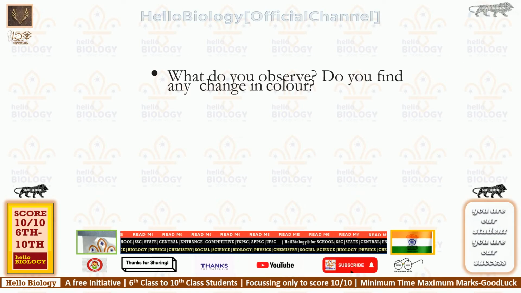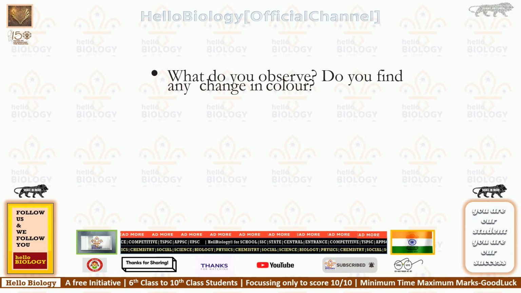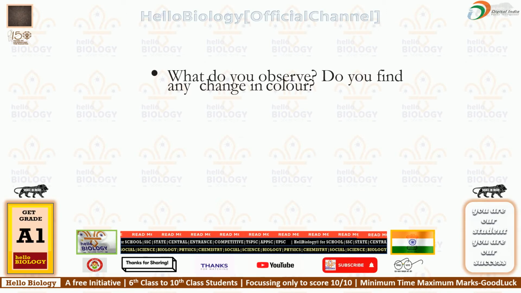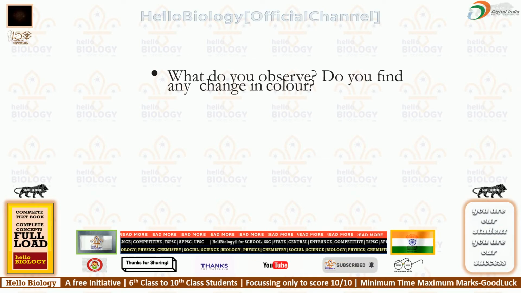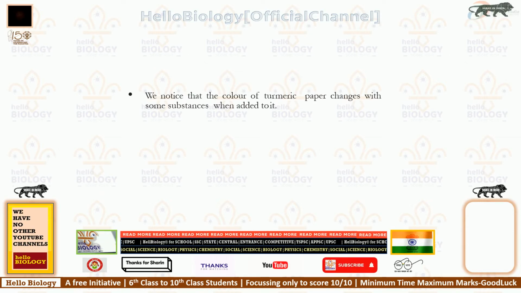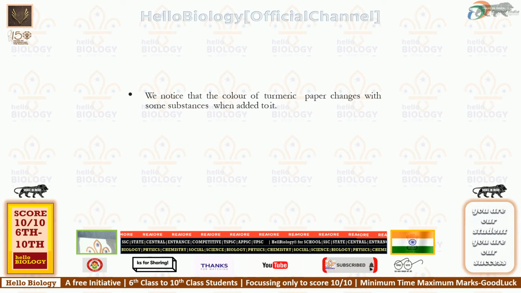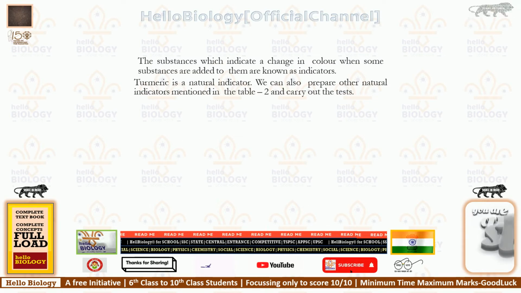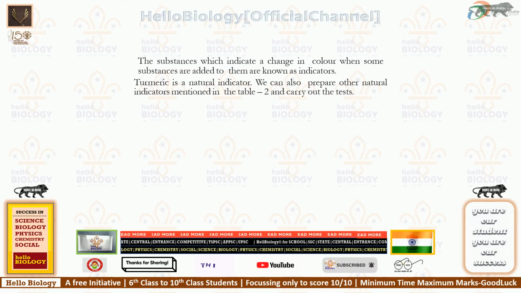That means those who are viewing this video, YouTube viewers, if you have done this activity before, you need to try with different kinds of surrounding elements, flowers or leaves, or anything. You need to prepare the turmeric paper. Then we notice that the color of turmeric paper changes with some substances when added to it. Why? Because when you have prepared the turmeric paper indicator, some substances will indicate a change in color, and when other substances are added, they will indicate another color.